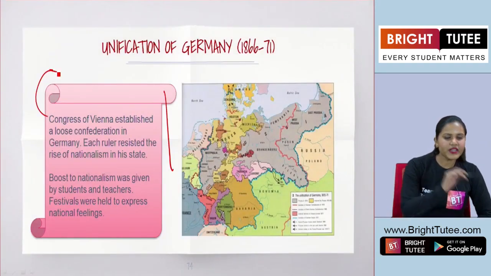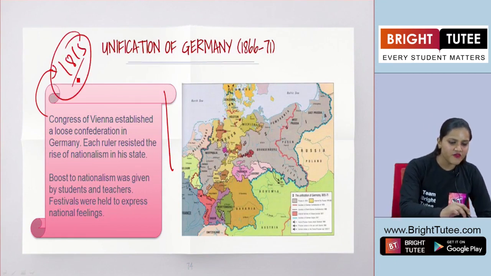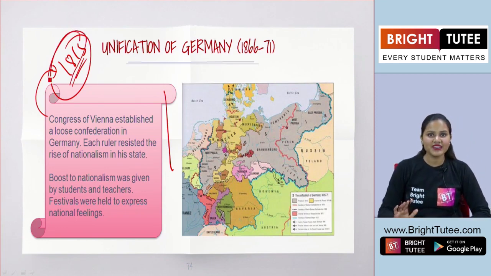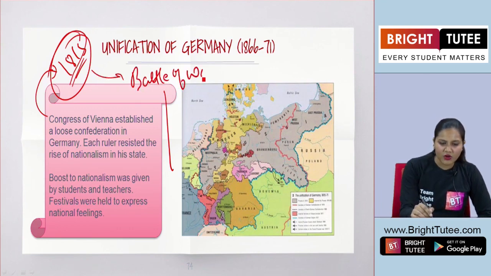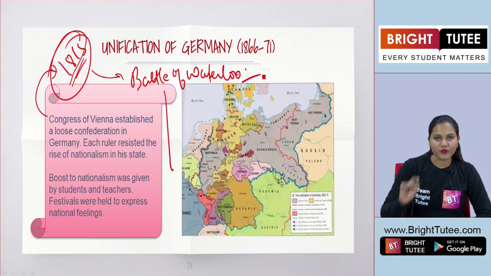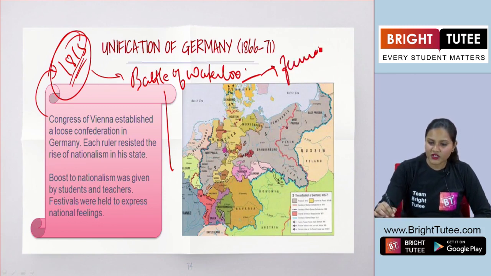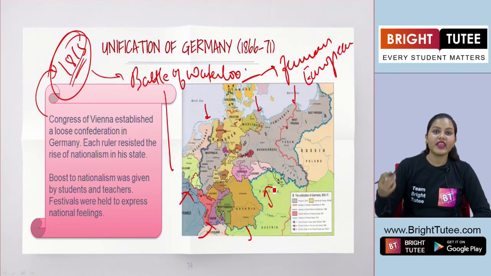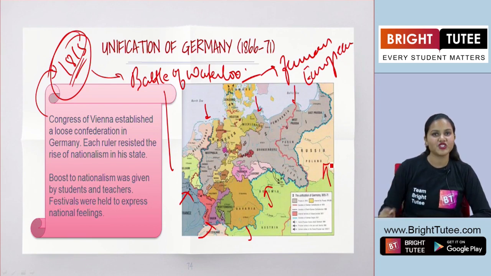Now, what happened after that? When Napoleon was defeated in the year 1815. Now, are you aware of this particular year here, 1815? So, in 1815, there was this famous Battle of Waterloo, in which Napoleon was defeated by the famous European powers because they did not want him to control all the regions of Europe. And as you know, Napoleon was known for his military dictatorship, right?